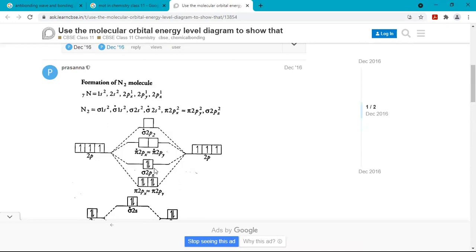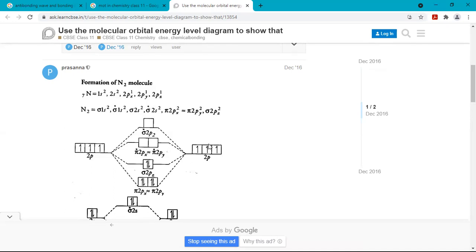First an electron will come in px, then in py, then in pz. Nitrogen has 3 unpaired electrons in px, py, pz. So let's put one in px, one in py, and one in pz. After that, nitrogen B also has 3 unpaired electrons in its outermost shell. So let's pair all the electrons: one in x, one in y, and one in z, one clockwise and the other anti-clockwise.